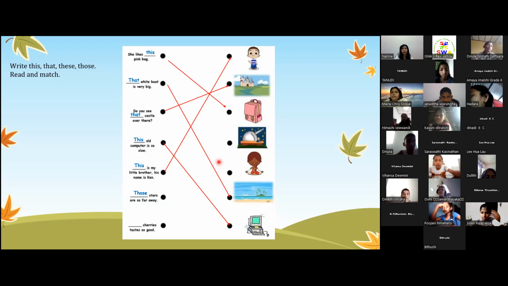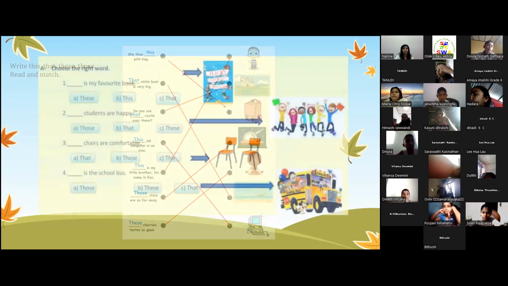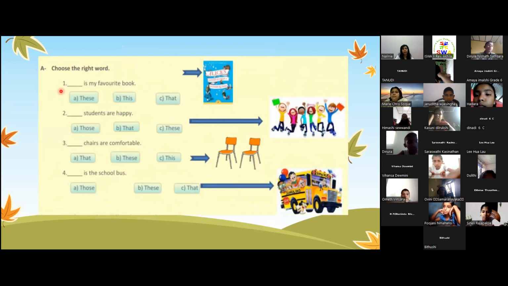Okay, how about the last picture? I think now you know, there's only one picture left. Cherries. 1, 2, 3, 4, 5. These. Okay, very good. These cherries. Okay. Let's go to the next slide.